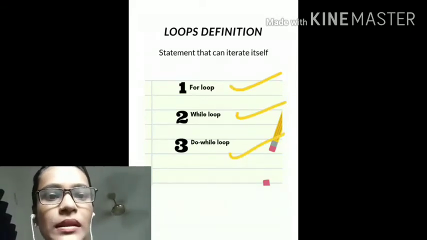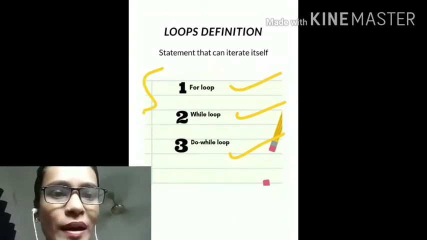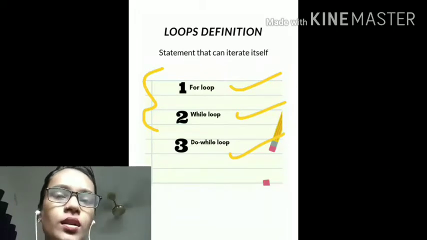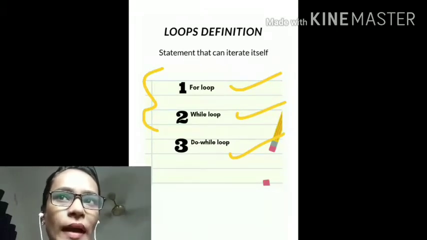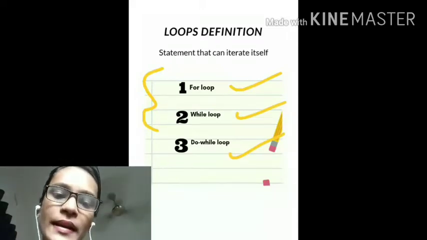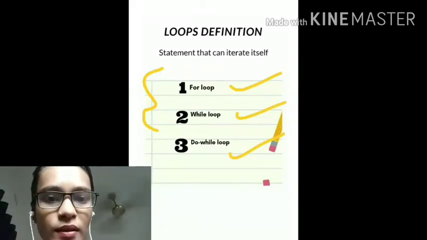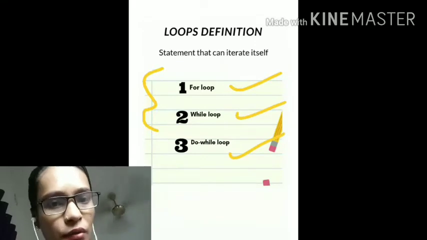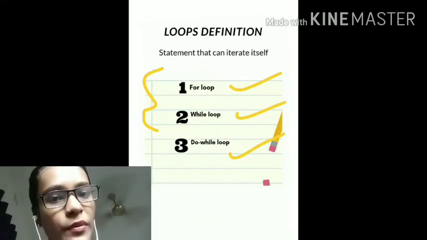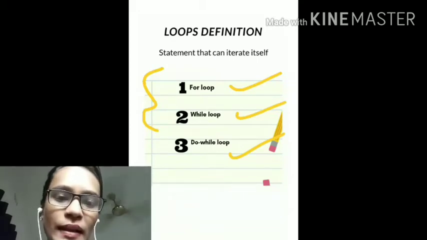This for loop and while loop are actually entry control loops. What is an entry control loop? See what happens when you state a condition. This entry control loop first checks whether the condition is true or not, and only then the loop gets executed. And in an exit control loop, the loop will be executed first and then the condition will be checked.